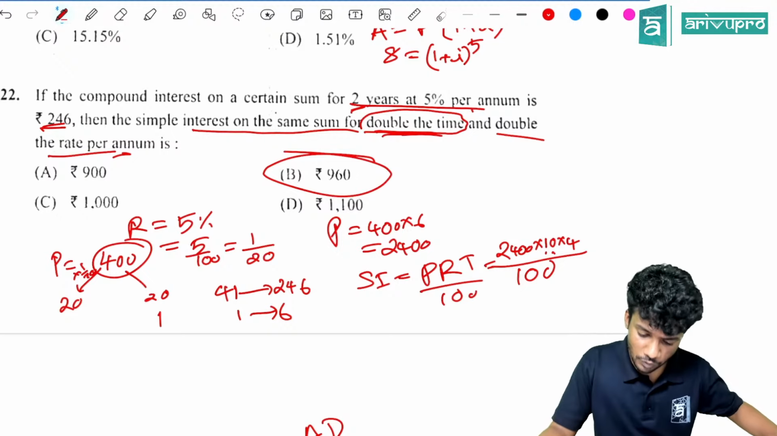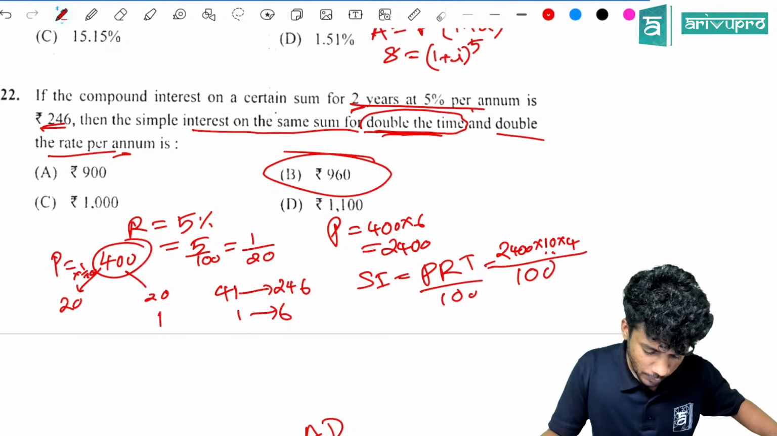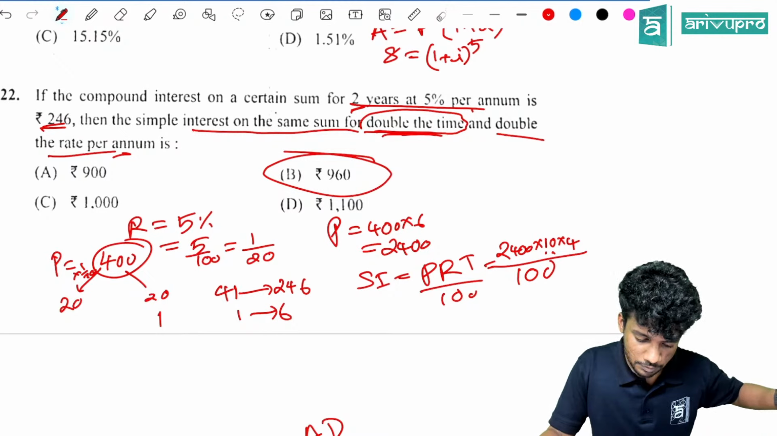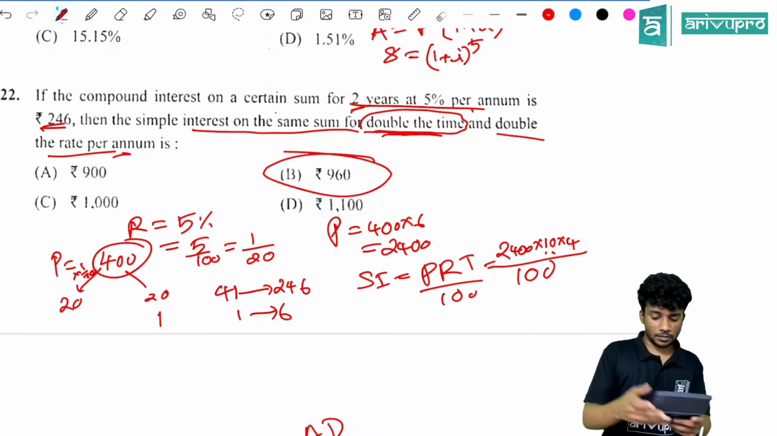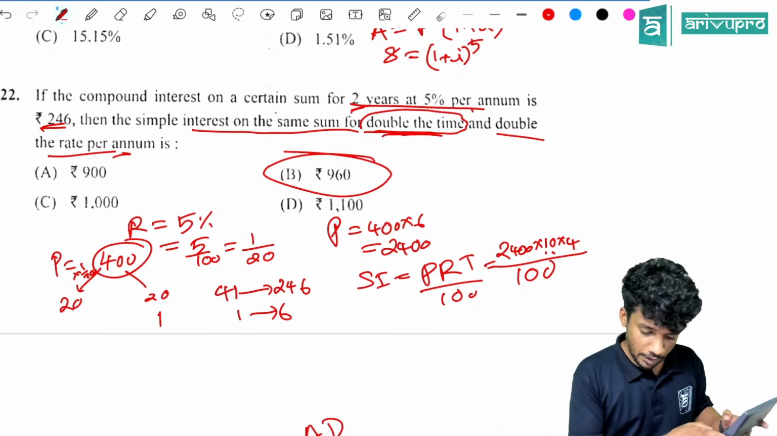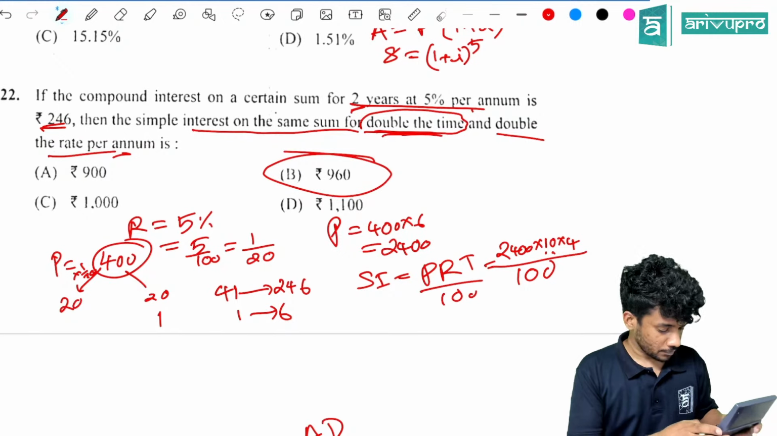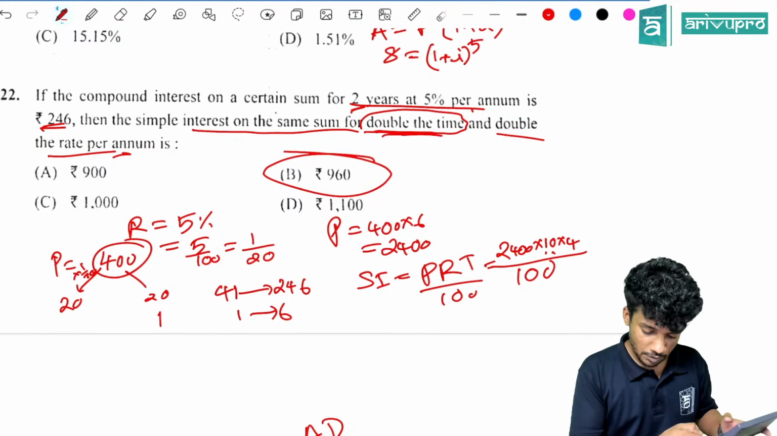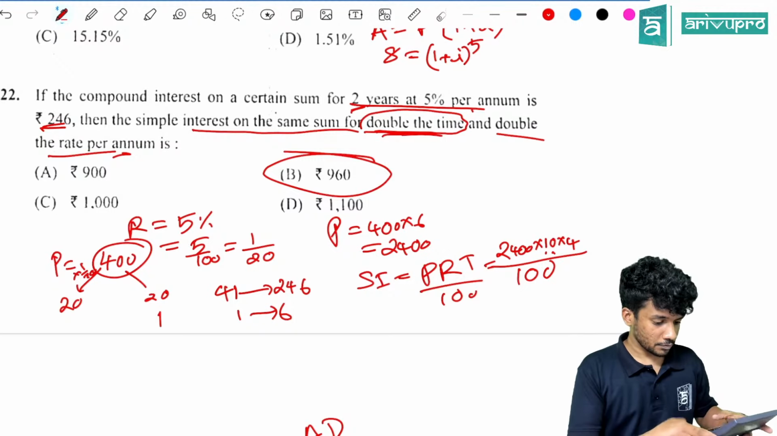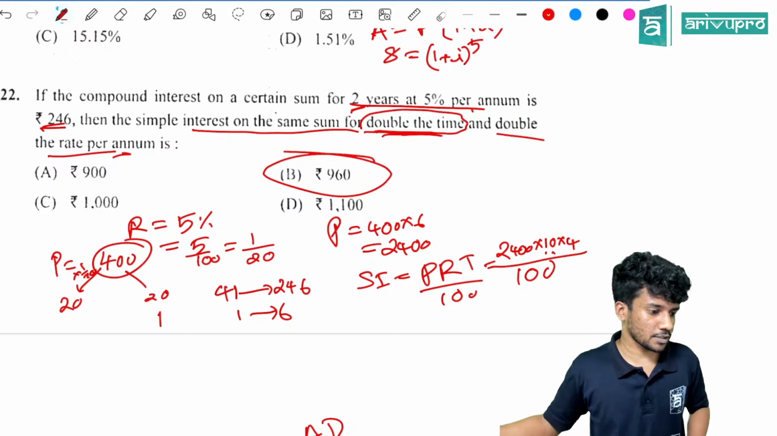960, then the answer is 4800. For 2400, it's correct. Ashok, just check once.